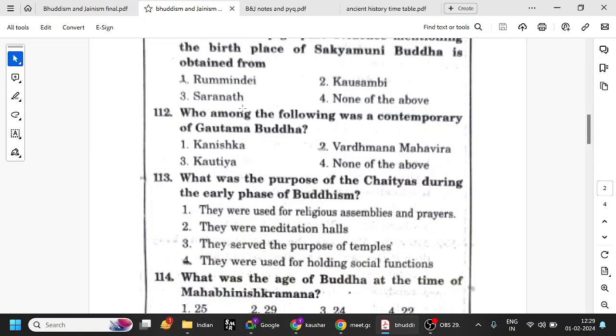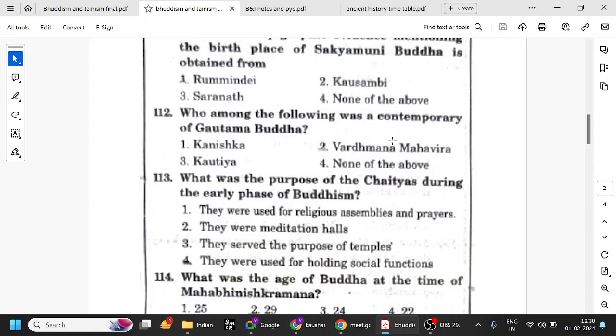Rumindai is in Nepal. Okay, fine. Who among the following was the contemporary of Gautama Buddha? Kanishka came in the fourth Buddhist council, long back. Kautilya is during the Mauryan Empire. Chandragupta Maurya's guru is Kautilya.